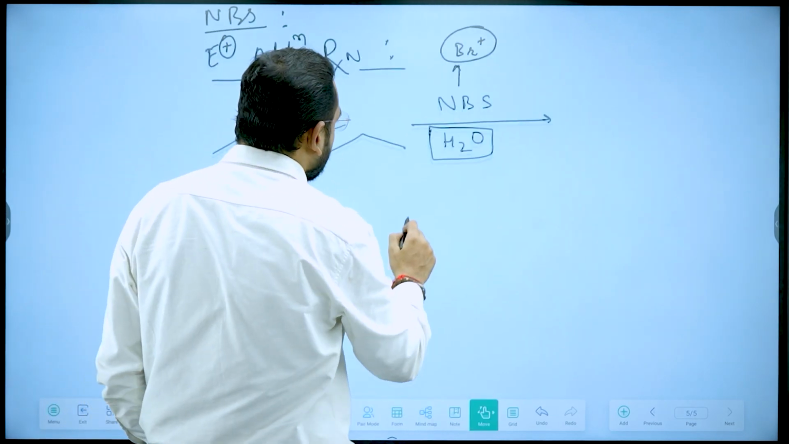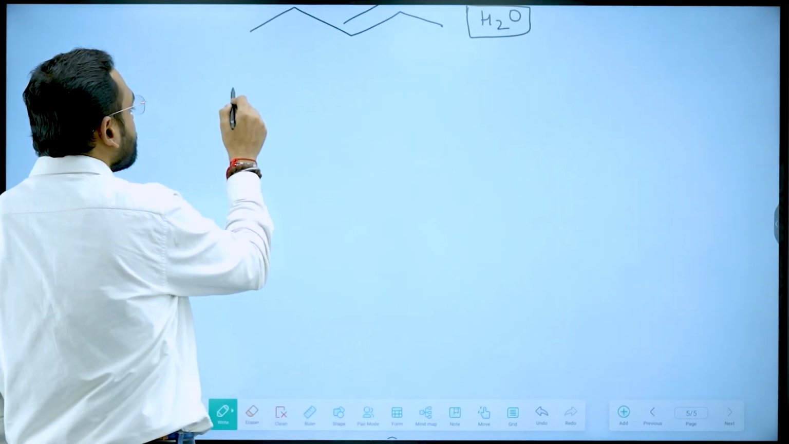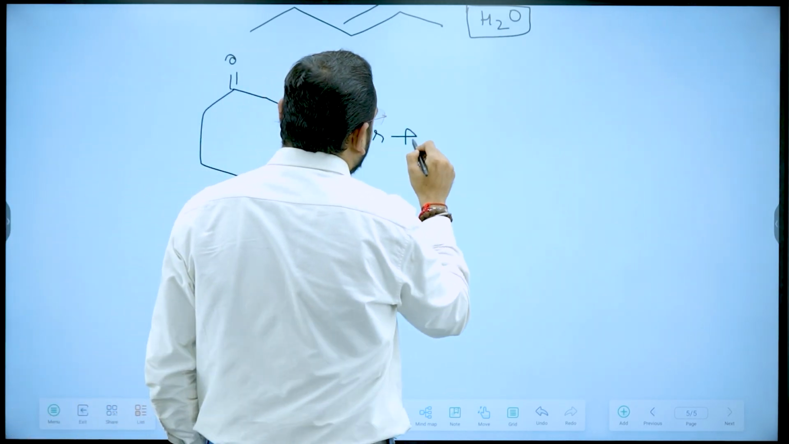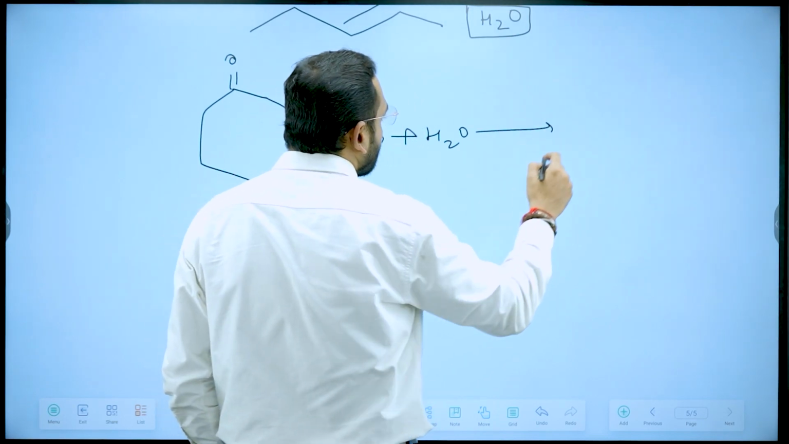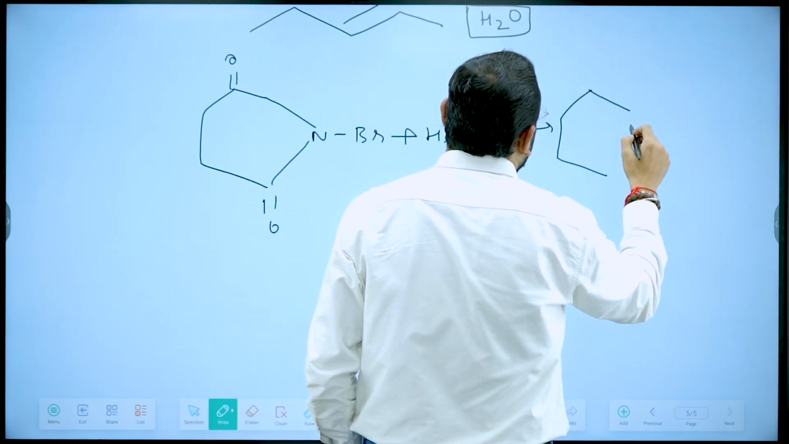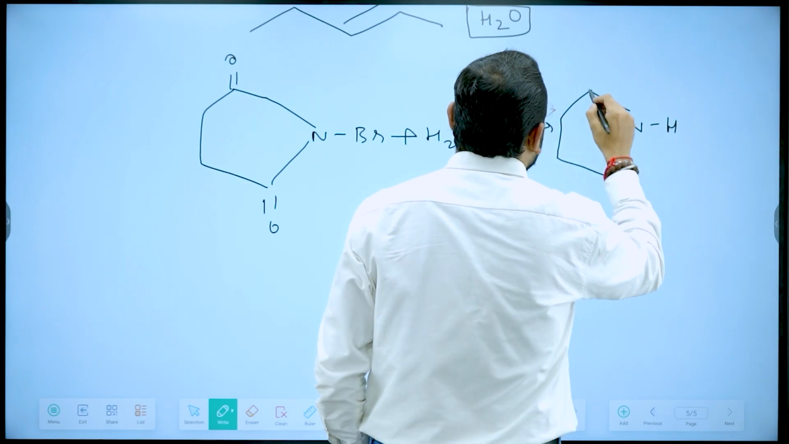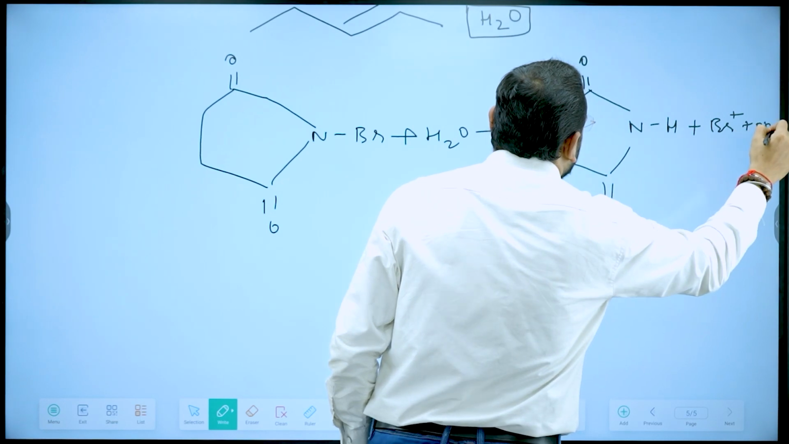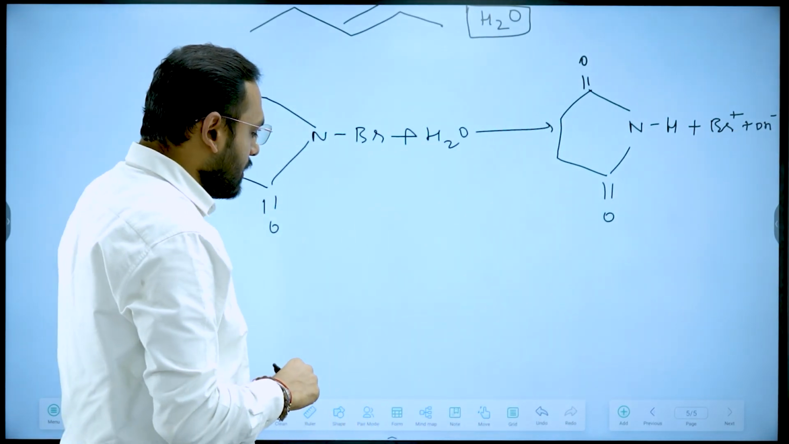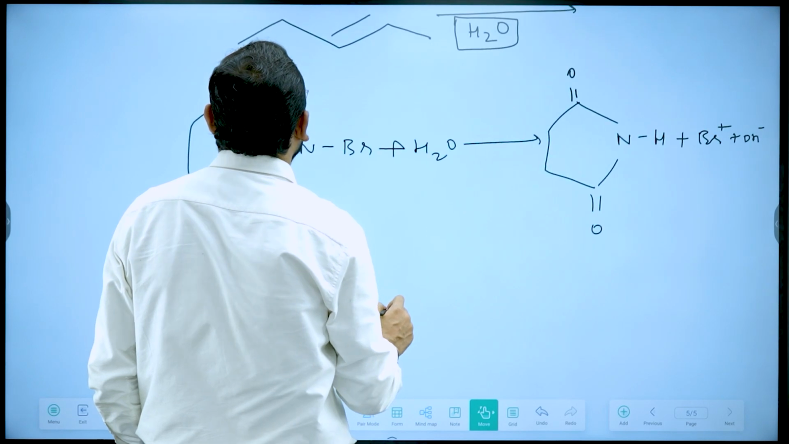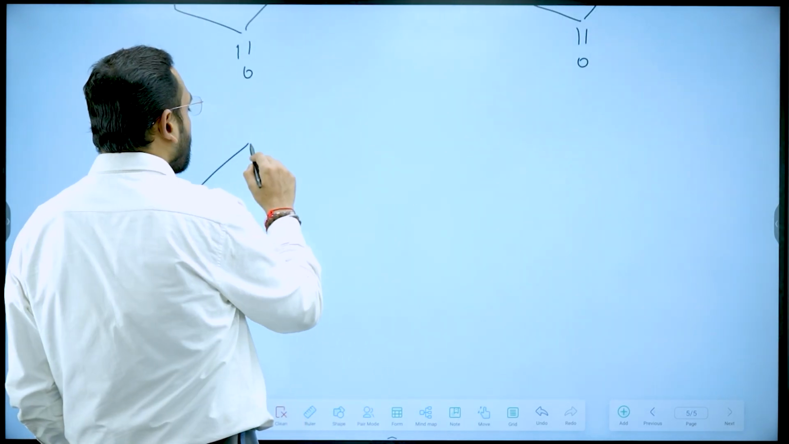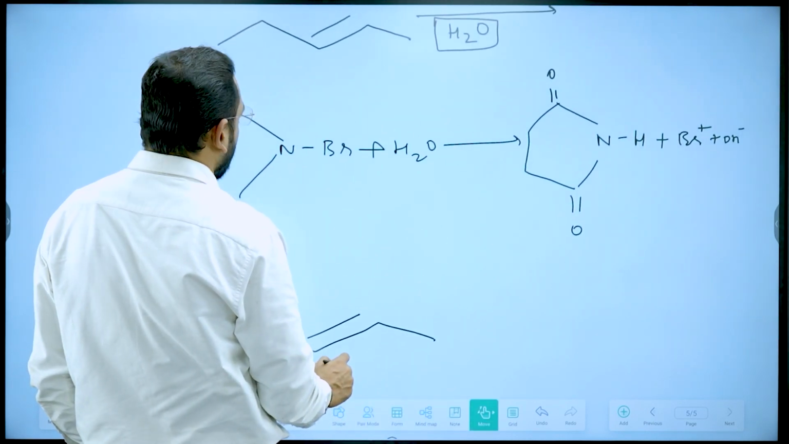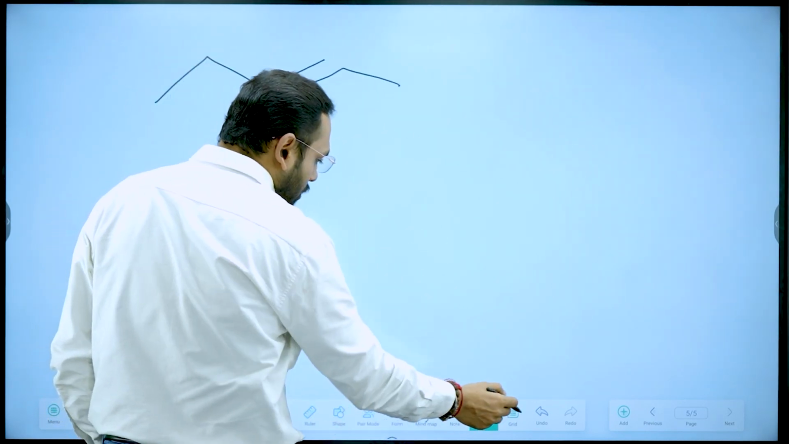Now what is the reaction mechanism? Let's understand. This NBS will react with water. It will produce NH, Br plus and OH minus. Now this Br plus and OH minus will attack on this alkene. Br plus will attack on this alkene.